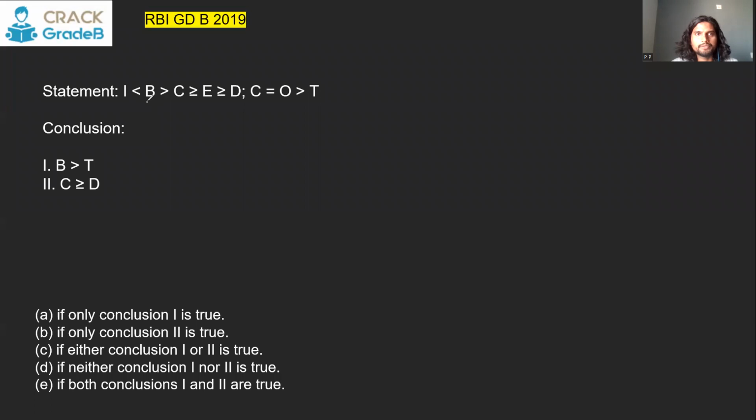P, T, C, D. P is here, T is here. The common element is C. So we say B greater than C. Afterwards, we write it here. C is equal to O greater than T. So there exists this sign that tells us B is greater than T is a true conclusion. C and D, they are in the same train. And there is the same sign both times. So we say C is greater than equal to D. It's a correct conclusion. So if both the conclusions are true, option number E is the answer.